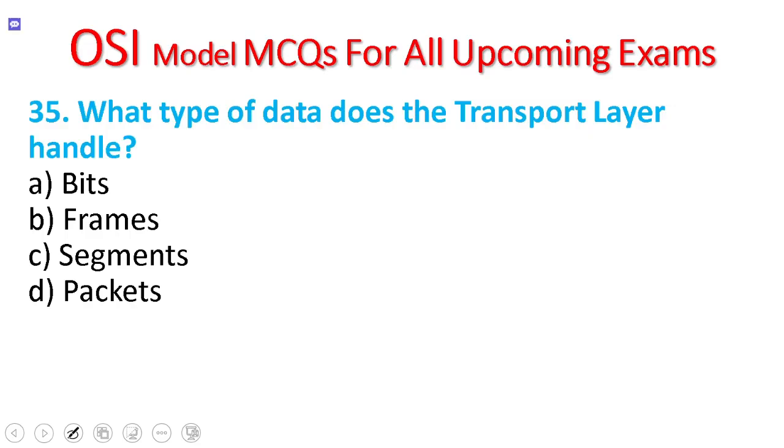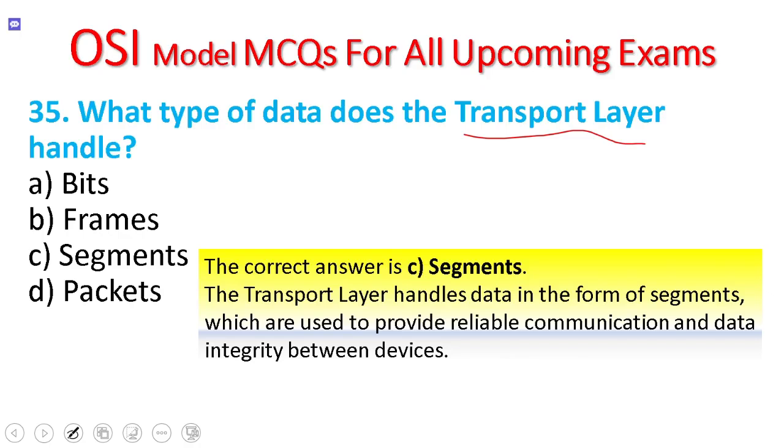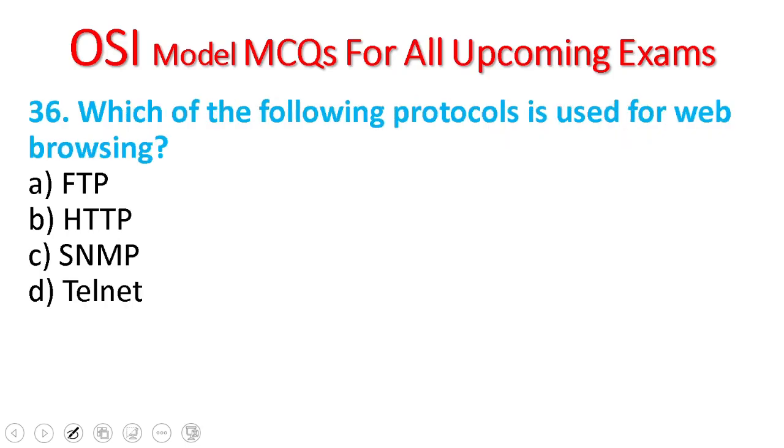35. What type of data does the transport layer handle? Bit, frame, segment, packet. The transport layer handles segments. Data in the form of segments is used to provide reliable communication and data integrity between the devices in this layer.